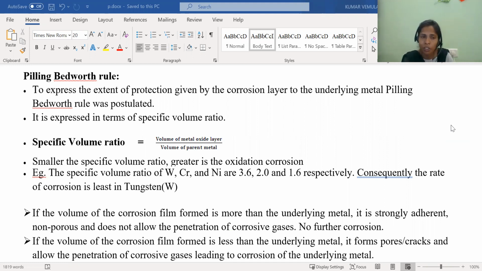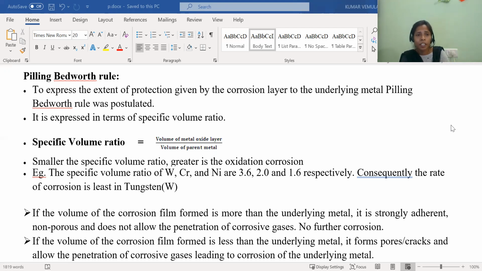So in the chemical corrosion, we have seen three types of corrosion. One is oxidation corrosion. Oxidation corrosion is nothing but corrosion taking place in the presence of oxygen. The second type is corrosion by other gases. And the third type is the liquid metal corrosion. So that we have seen in the previous class.